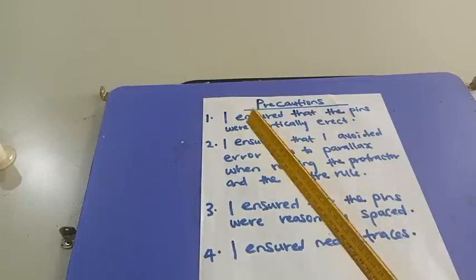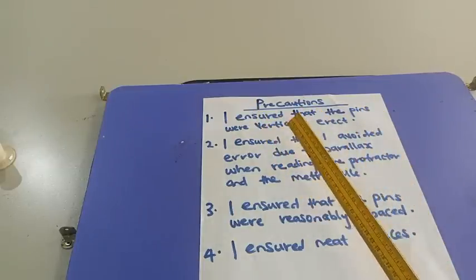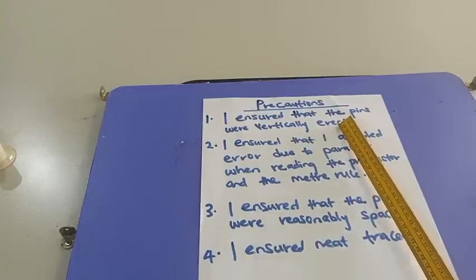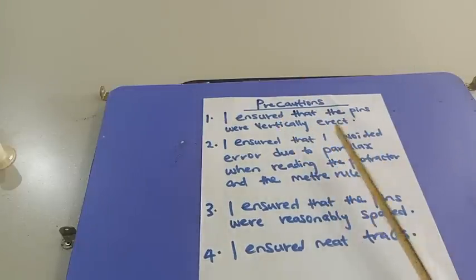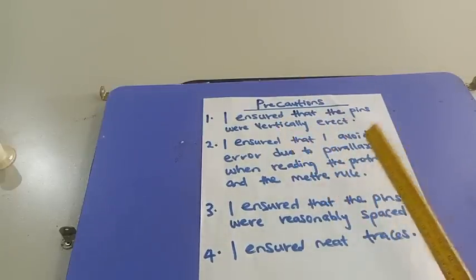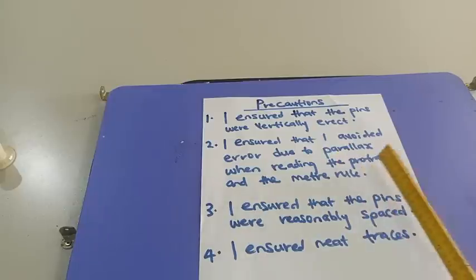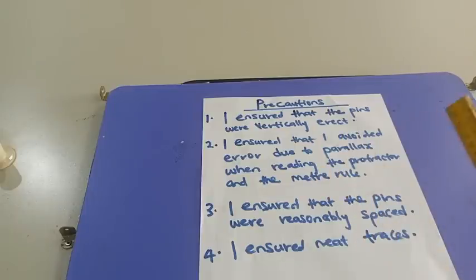Let's look at the precautions. I ensured that the pins were vertically arrayed. That's the precaution. Number 2, I ensured that I avoided error due to parallax when reading the protractor and the meter rule. Then I ensured that the pins were reasonably spaced. And finally, I ensured neat traces.